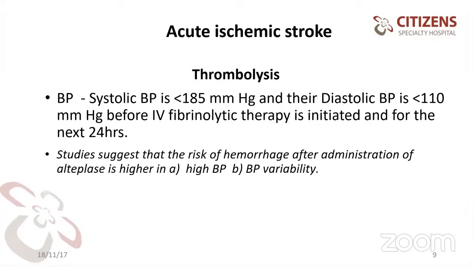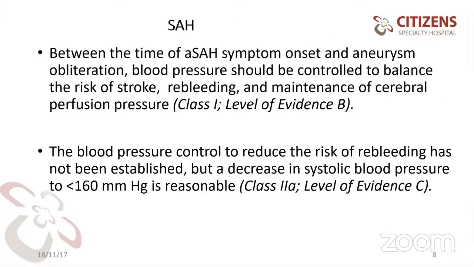Previous slide, sir. Here in a subarachnoid hemorrhage, there is also some evidence that if a patient has a blood pressure of 210, don't straight away decrease the systolic blood pressure to less than 160. You can decrease the mean arterial pressure by approximately 15% in the first 24 hours, and next you try to decrease it to less than 160. That is reasonable in a patient with a subarachnoid hemorrhage. Next slide, sir.